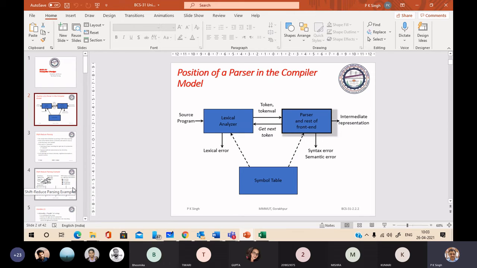To reduce the entire string onto the start symbol, what we have to do? We have to find a substring from the string of tokens produced by the lexical analyzer, matching any of the right sides of the productions in the grammar. If we get a match, we replace that substring by its left side, and we keep on doing this.